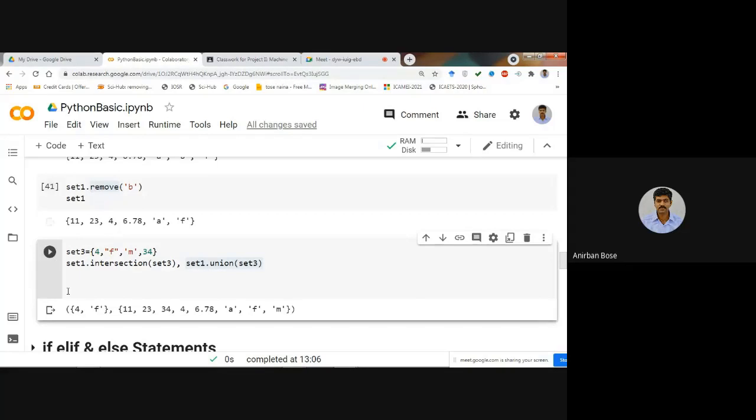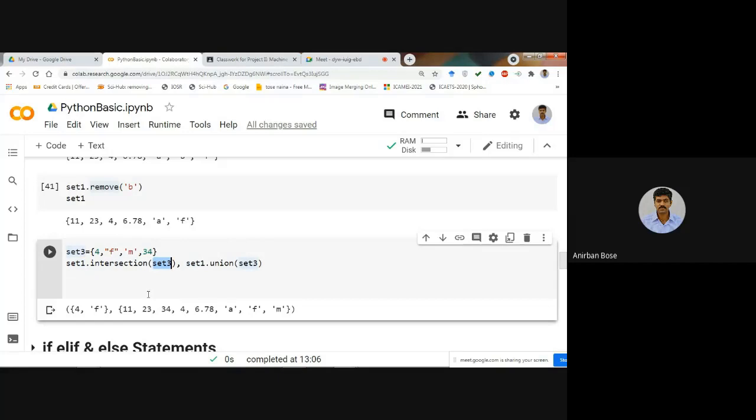So these are certain operations. This is the command: if you want to find the intersection or union between two sets, you write set 1, the first set, then .intersection, then the second set.